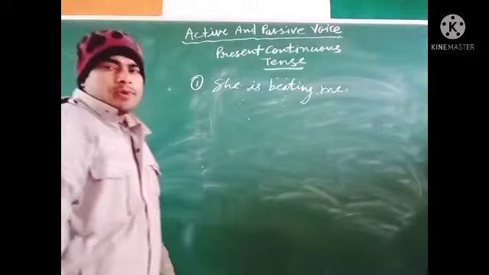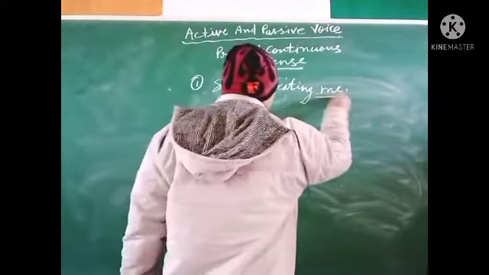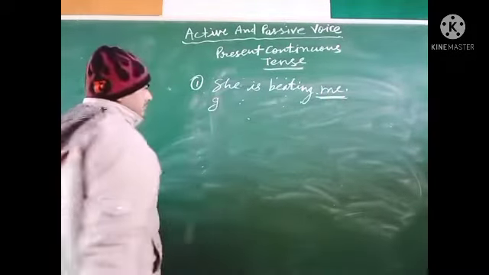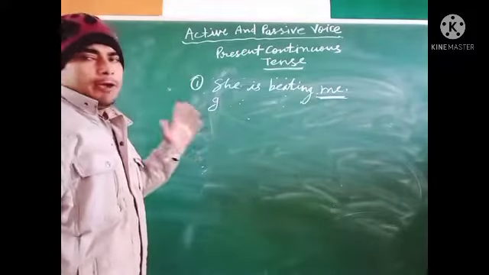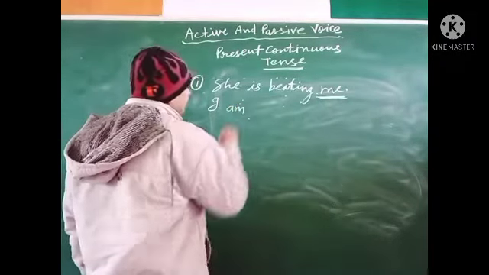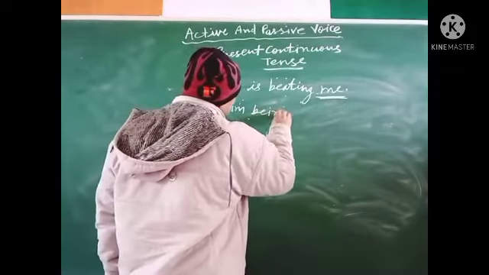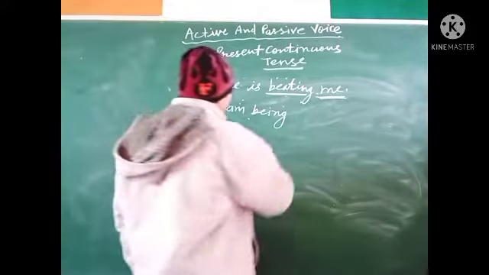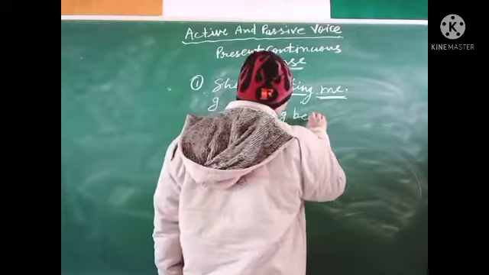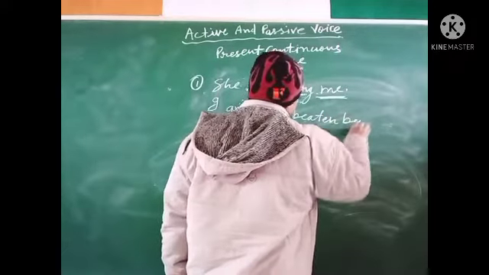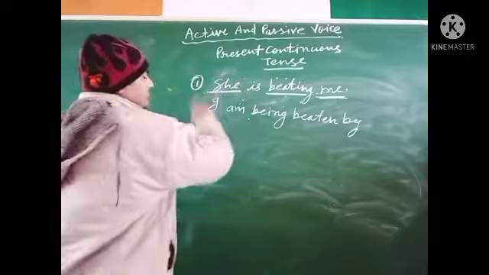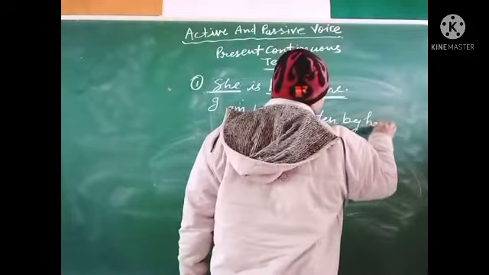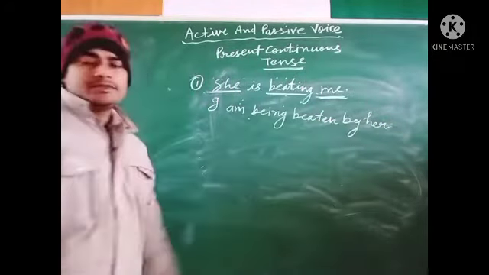Now we will change this into passive voice. Me, the subjective case is I, and with I we use am. I am being, and the third form of beat, beaten. I am being beaten by, and the objective case of she is her. I am being beaten by her. This is your passive voice.